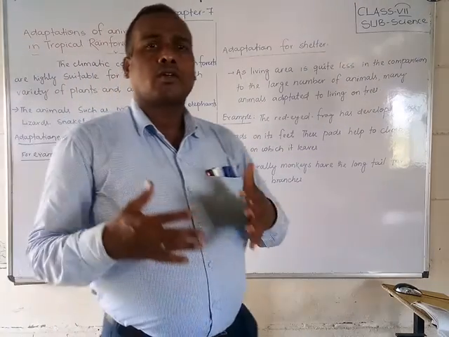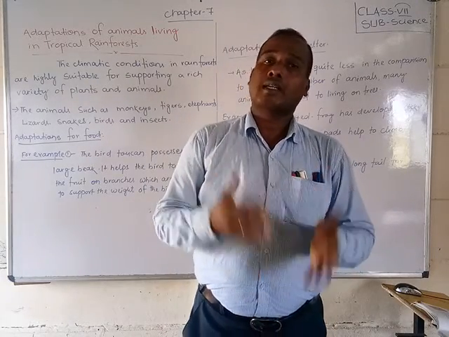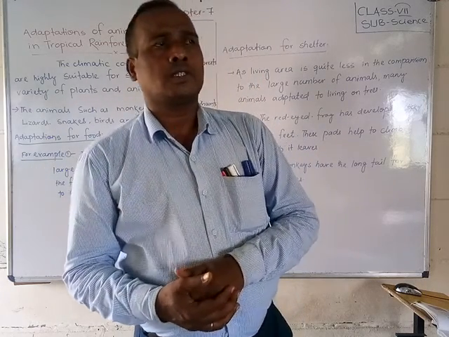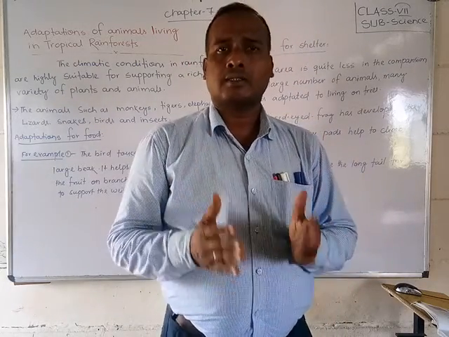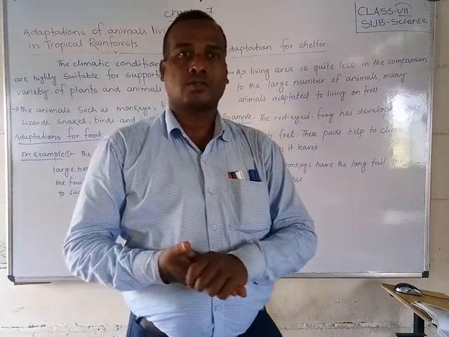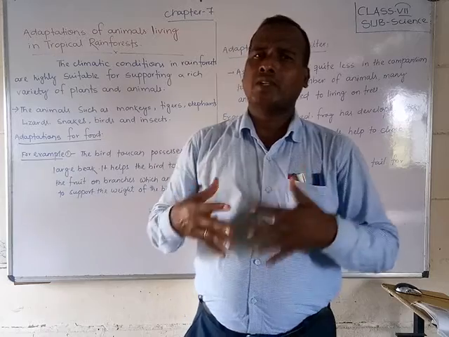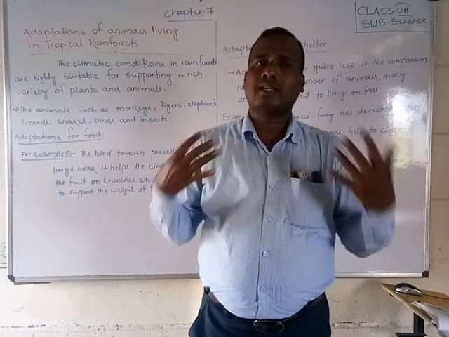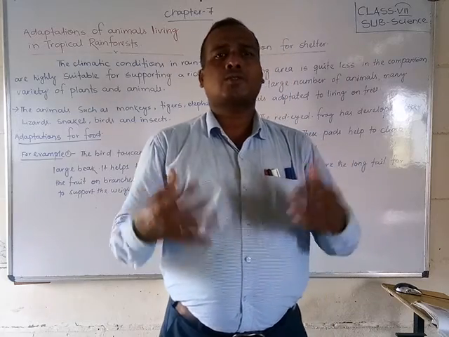rainforest. Students, the tropical rainforest is very suitable for all living organisms, all animals or plants, even microorganisms. You can see a large number of animals nearby in our tropical rainforest, because the climate conditions, such as rain, water and temperature, are all suitable for the tropical region. That's why that area is more congested, and the leaves are very tightly packed.